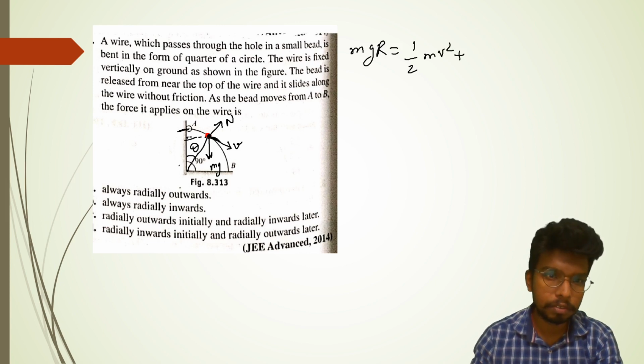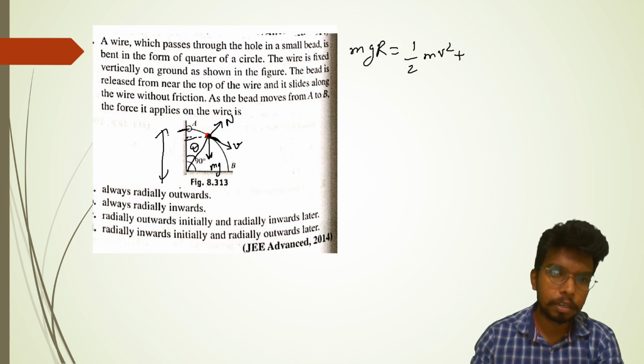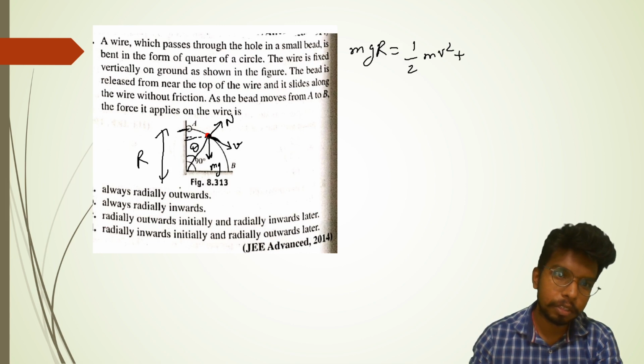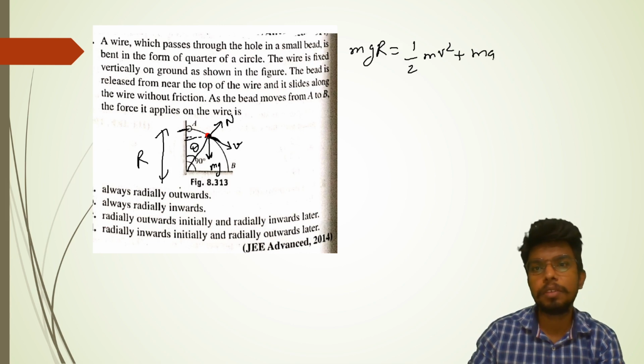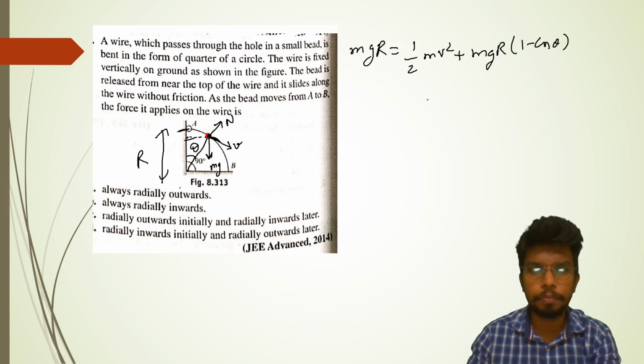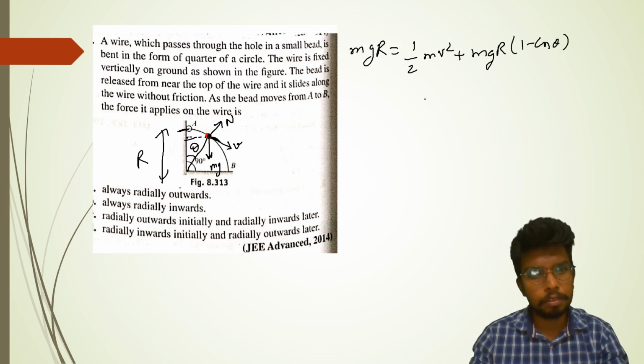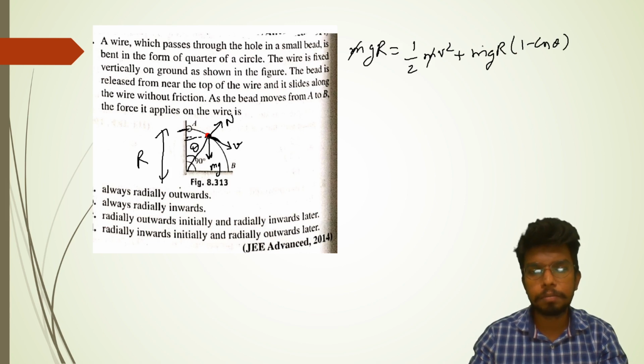If this is r, this is r also, so this is r cos theta, so the distance it has lost is r minus r cos theta, the same thing which we did before, mgr into 1 minus cos theta. So from here m will get cancelled out throughout.